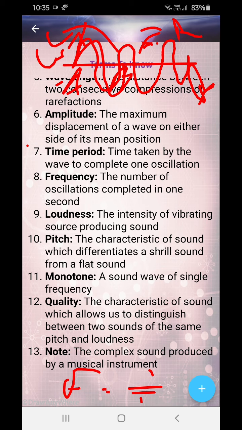Monotone: a sound wave of a single frequency. Monotone can be produced by the tuning fork. Quality: the characteristic of a sound which allows us to distinguish two sounds of similar pitch and loudness. So if you hear the sound of a tabla and the sound of a guitar, you will always feel the difference, right? That's by the property of quality. Note: the complex sound produced by a musical instrument.